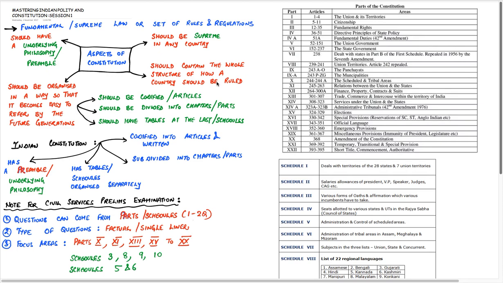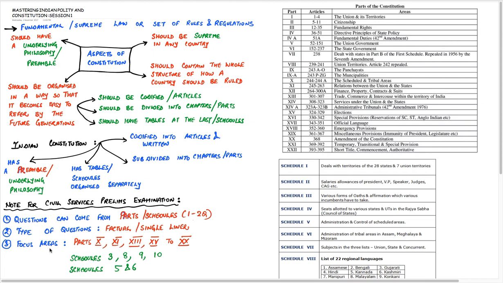Now let us have a look at the different parts and schedules of the constitution. There are parts 1 till 22 in the Indian constitution, and from here a single liner or factual question can be asked. It has been asked every couple of years in the UPSC prelims general studies portion. So 1 to 2 questions can come from parts, and these questions are always factual or single liner questions.